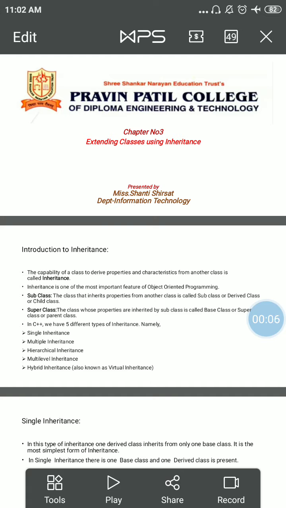In the last lecture, we learned about the basic concept of inheritance and its definition. That is, what is meant by inheritance, what the different types of inheritance are, and then we deeply discussed the first type, that is the basic type of inheritance, single inheritance.